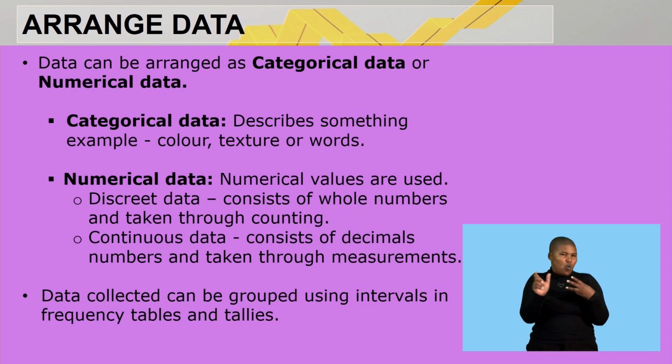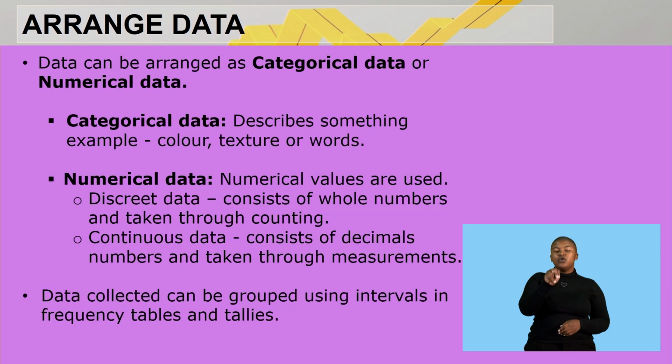Remember the new terminology that you must remember: we've said that categorically it can be observed. So when you look at the color, you are observing, or when you are checking the texture or weight. Categorical data cannot be measured, it can only be observed, and it describes something. For numerical data, numerical values are used, and it can be observed.